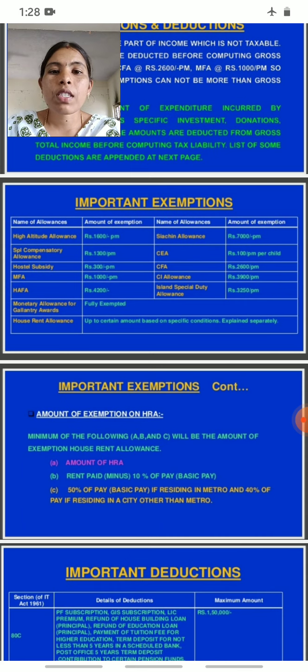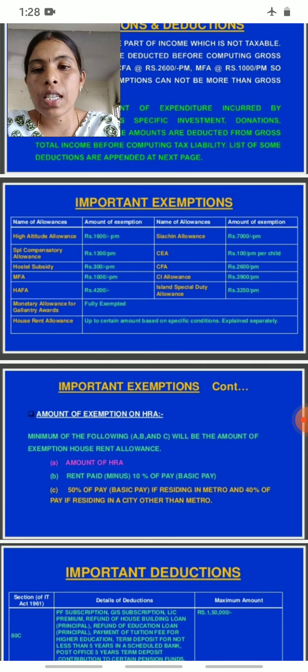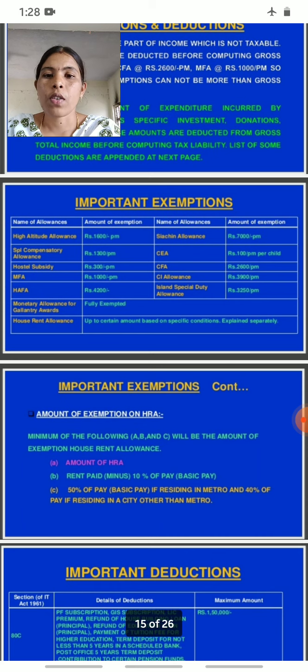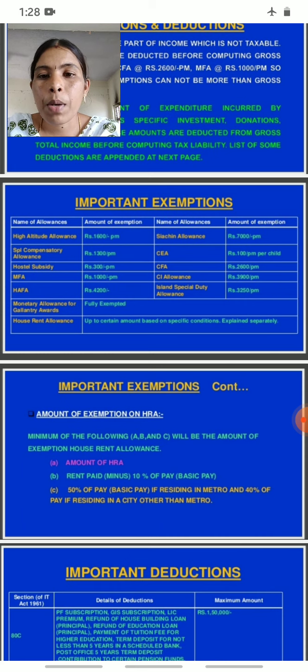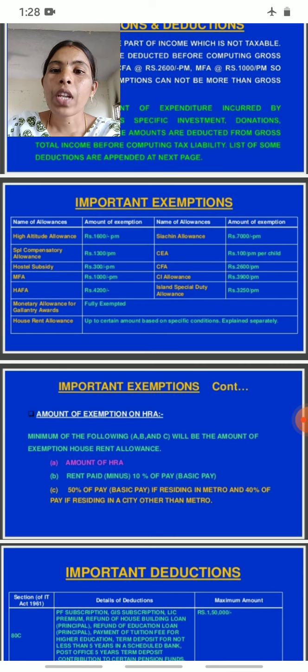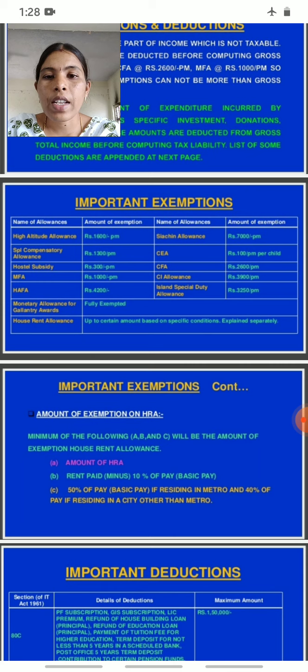First we have to discuss important exemptions. What are important exemptions? The first one is high altitude allowance, for rupees 1,600 per month. There are the name of the allowance and the amount of exemption. First one is high altitude allowance, and the amount of exemption is 1,600 per month. Then the name of the next allowance is Sachin allowance. What is that?